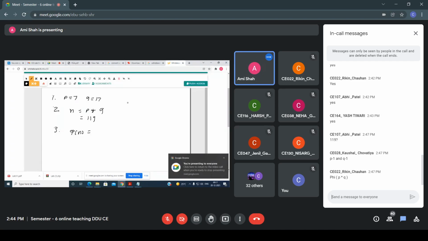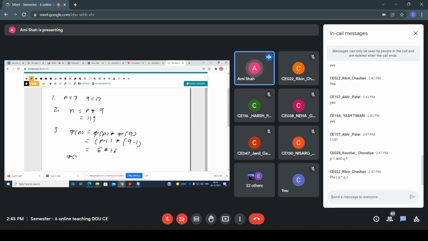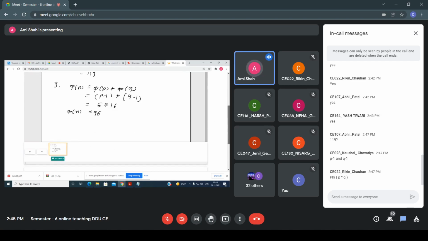Now here, can I write it this way: phi P into phi Q? So instead of this, I can write P minus 1 multiplied by Q minus 1. In this way I am writing. What is P minus 1? The value of P is 7, so I am writing 6 multiplied by Q minus 1, that is 16. So phi n equals 96. Okay, so this is your third step of the RSA algorithm.